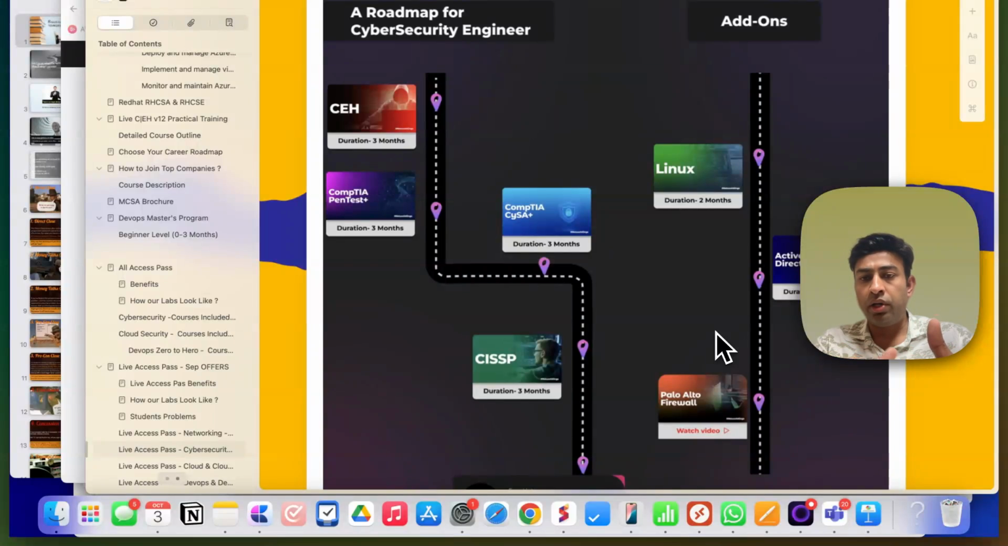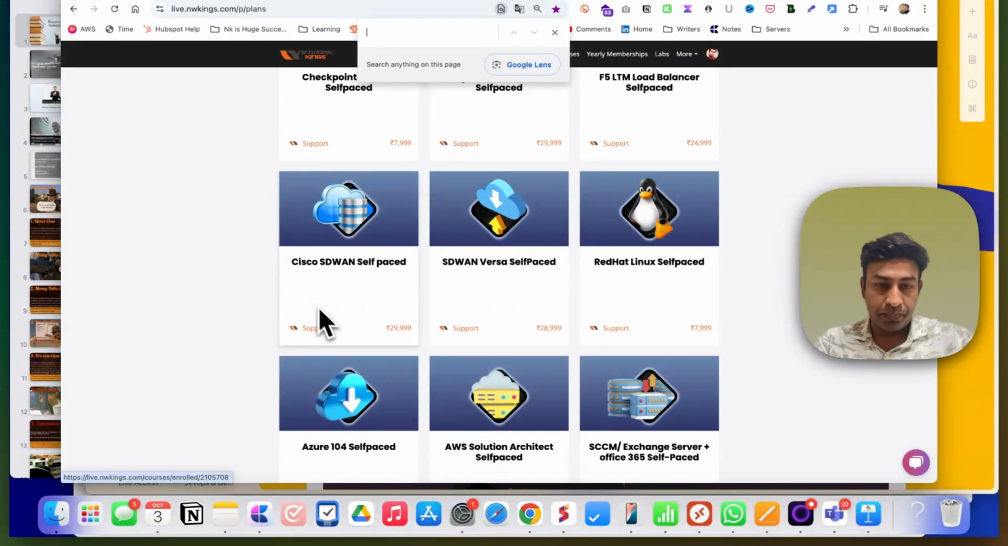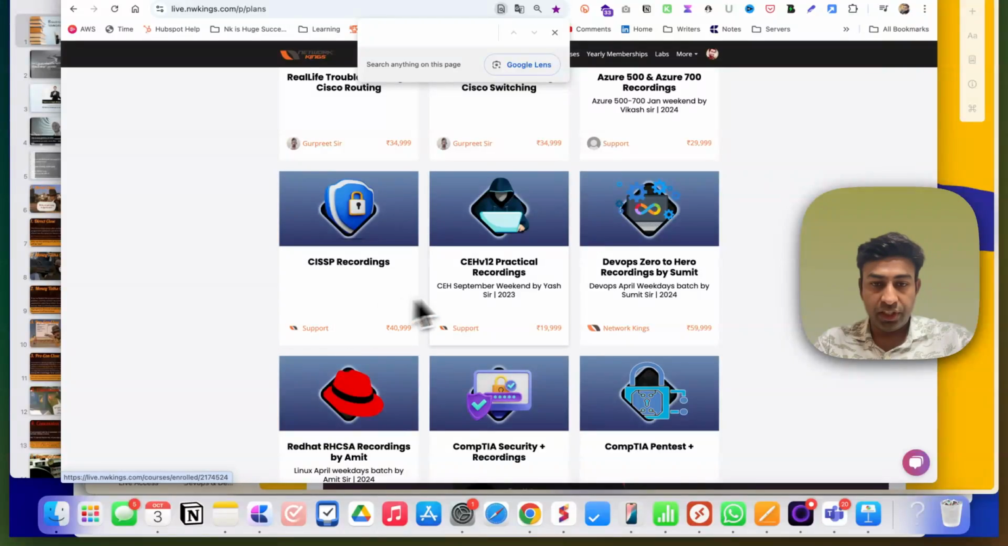MCSA is almost outdated, but the content is still relevant, because half of the companies are still using Windows servers, and it will give you a very good base to learn Azure. Once you learn Windows servers and Active Directory, you will be able to implement Active Directory in the cloud also. Again, Linux: we are a Red Hat partner, a CompTIA partner, and an EC-Council official partner. After doing these 3-4 programs, we recommend certified ethical hacking, CompTIA PenTest+, CompTIA CySA+, and then CISSP. CEH version 12.